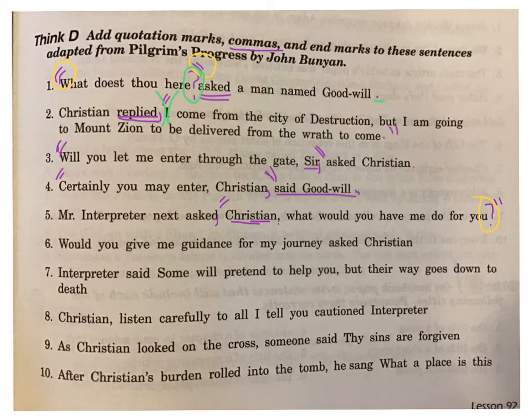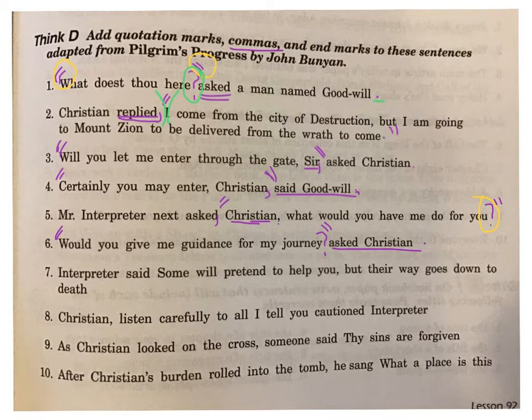Number 6, "Would you give me guidance for my journey?" asked Christian. Here's my speaking word, so I know that goes with the rest of my sentence. That's not going to be inside my quotes. So I have my quotation marks at the beginning. "Would you give me guidance for my journey?" is a question, so I need a question mark. Then I need my end quotes. Notice how those end quotes are elevated. They go after the question mark, and then I still need a period at the end of the sentence. That period is for the whole sentence. It's not for the question that's being asked inside the quote.